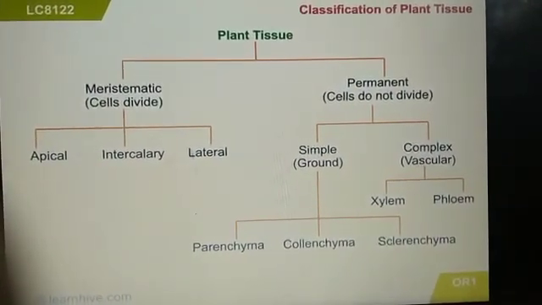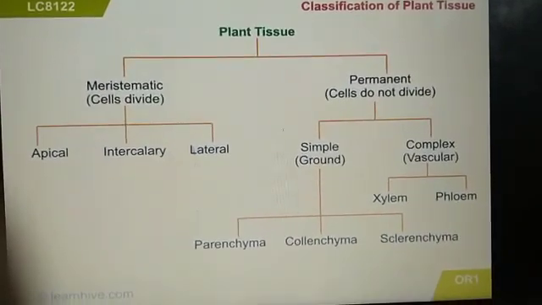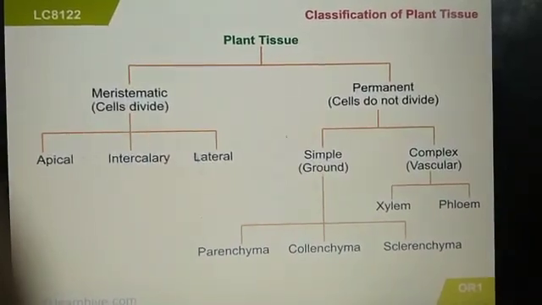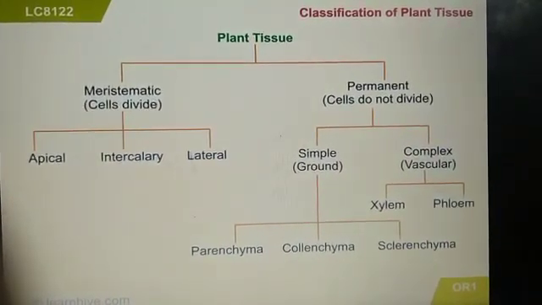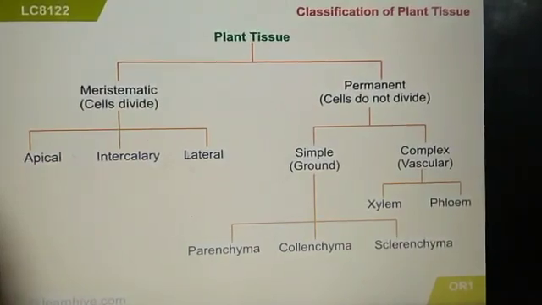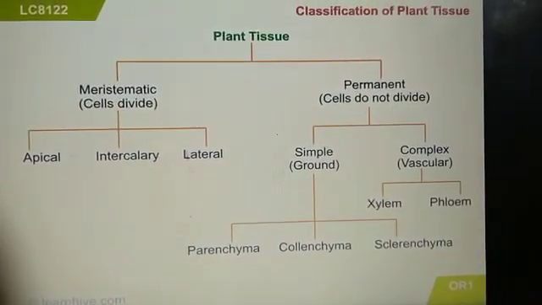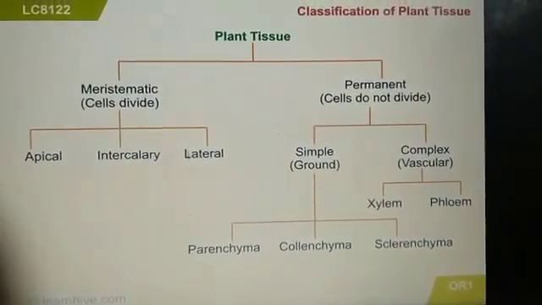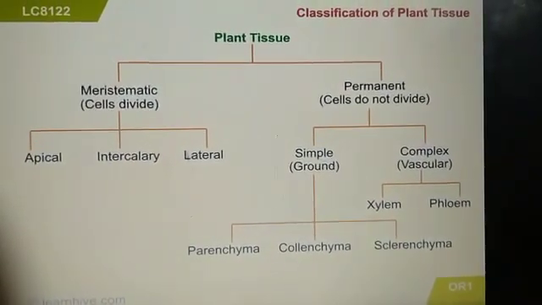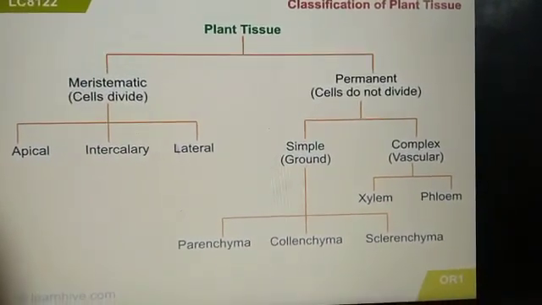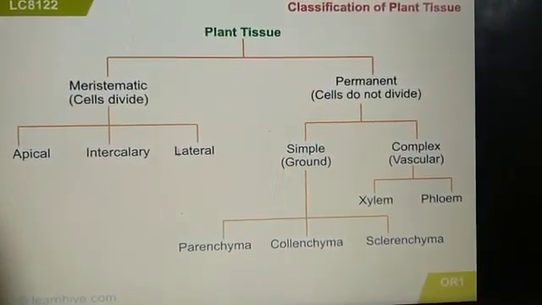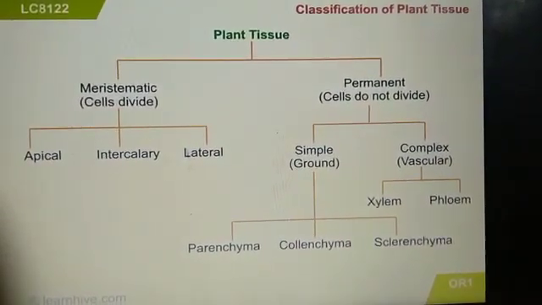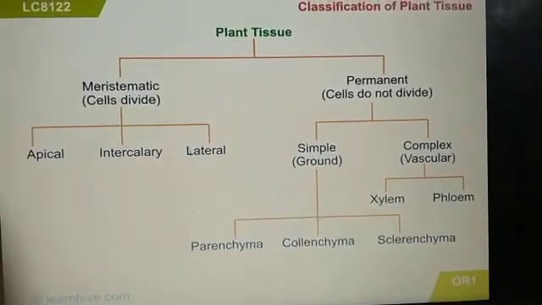So what is this meristematic tissue? This meristematic tissue consists of cells which can divide throughout life. That is, they have the ability to divide throughout the life of the plant body. Whereas permanent tissue will have cells where at some point the cells will mature and will lose the ability to divide. So the tissue comprising of such cells is called permanent tissue.